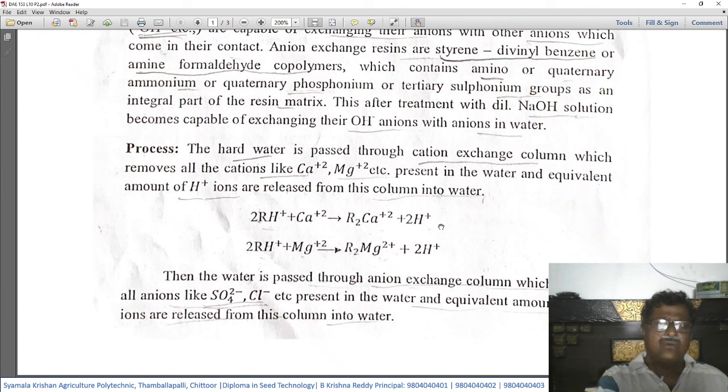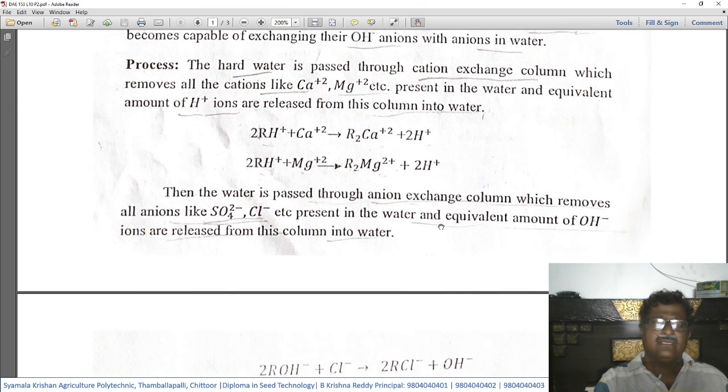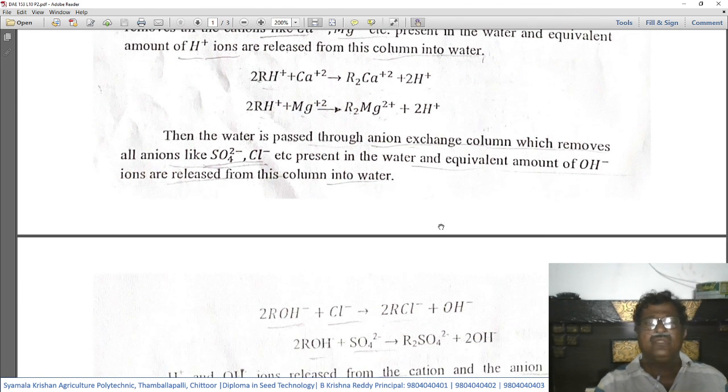Then again, 2RH plus Mg 2 plus, this is also magnesium, or calcium. These are the cations that are responsible for hardness. When they react with RH, they give rise to R2Mg plus 2 hydrogen ions.